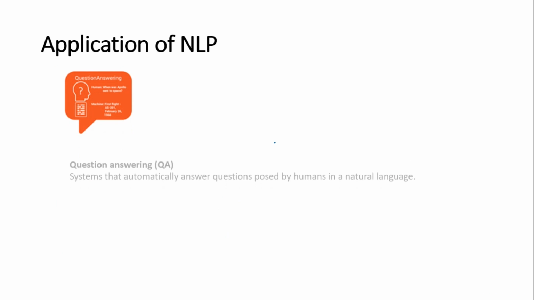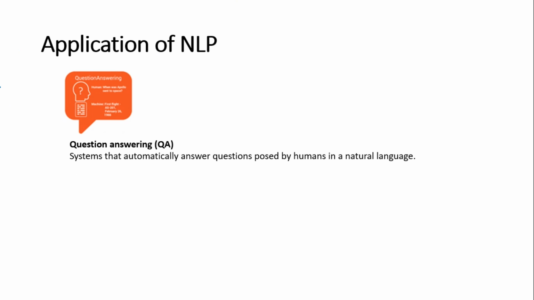Next is question answering. In question answering, these are automatic systems where a system will automatically answer your questions, that is, questions posted by humans in their own language. These are like rule-based or conventional chatbots, where the objective is to understand what the user has asked and accordingly retrieve the best solution or best answer for that specific query the user has posted.